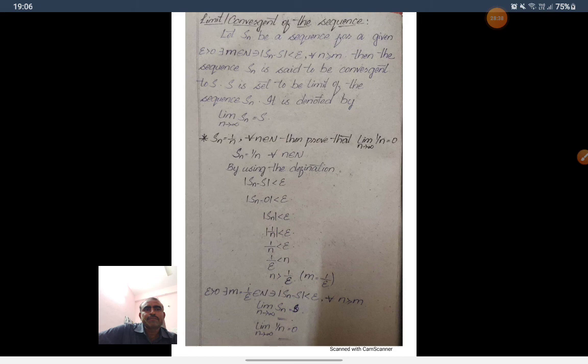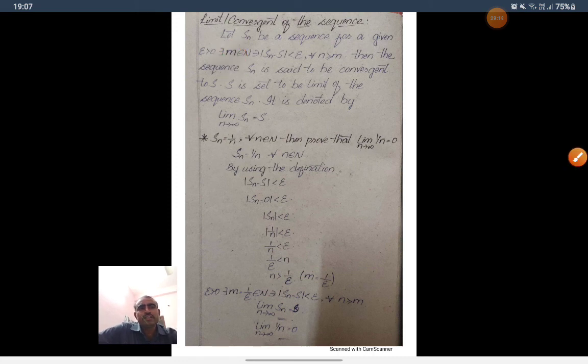So Sn is equal to 1 by n. Prove that limit of Sn as n tends to infinity, 1 by n, is equal to 0. So take S is equal to 0, and given epsilon greater than 0, |Sn minus S| less than epsilon, that is |Sn minus 0| less than epsilon, nothing but Sn less than epsilon. So here, if there exists a number m, by definition, such that |Sn minus S| is less than epsilon, then we can say that it is convergent. If the number does not exist, then it is not convergent.